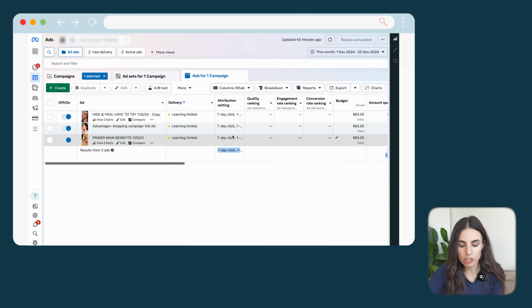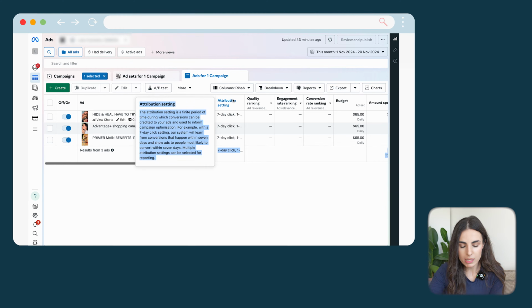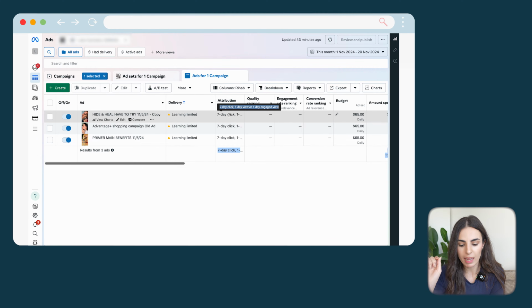Next, we have the attribution settings, and in here we see how we set up the attribution setting at the campaign level. As you can see, we have 7-day click and 1-day view or 1-day engaged. In this way, we are telling Facebook that if anyone clicked within the 7 days, or if anyone viewed the ad or engaged with it within the same day, all of these sales will be attributed to this campaign.